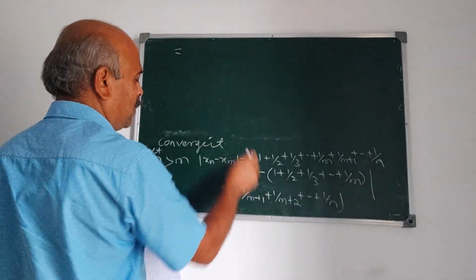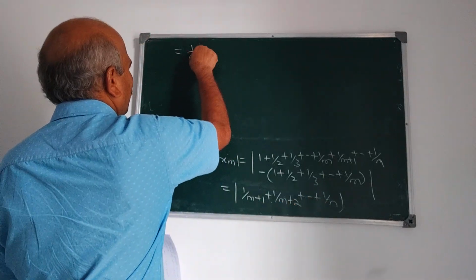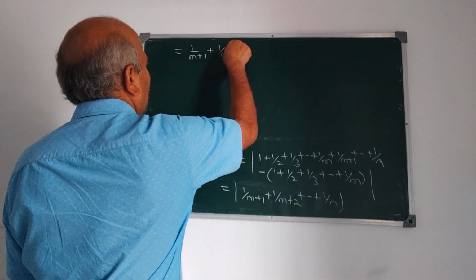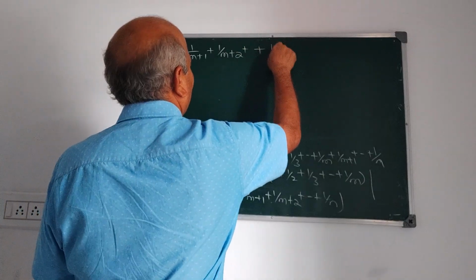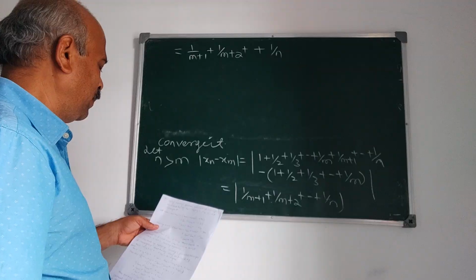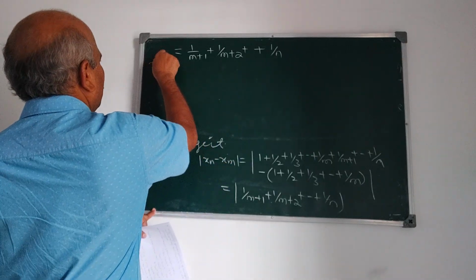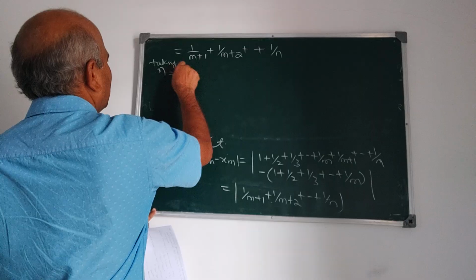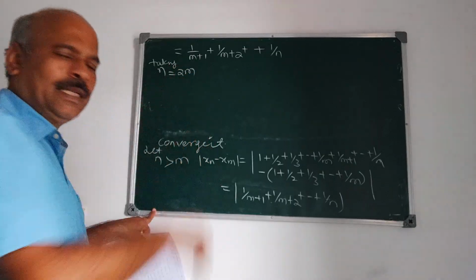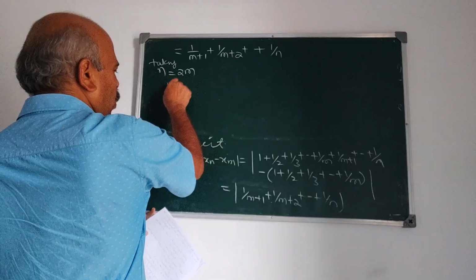Since this is positive, m and n are positive here, I write this as 1 upon m plus 1, 1 upon m plus 2, plus so on, plus 1 upon n. Now what is n? n is greater than m here. Therefore, taking n is equal to 2m. n is greater than m. Take n is equal to 2m. Then what happens?